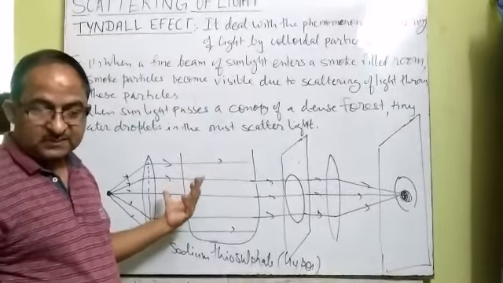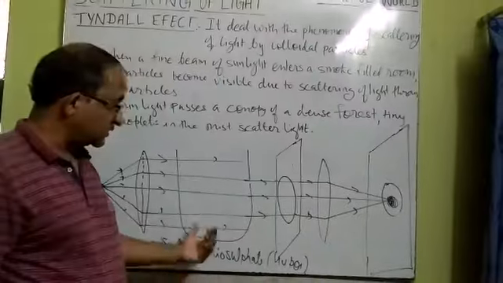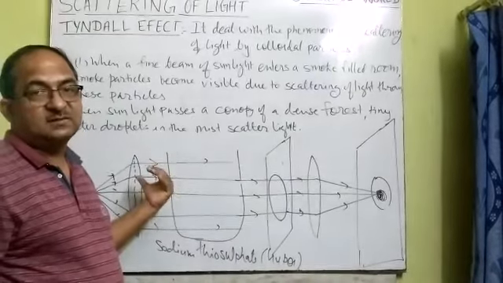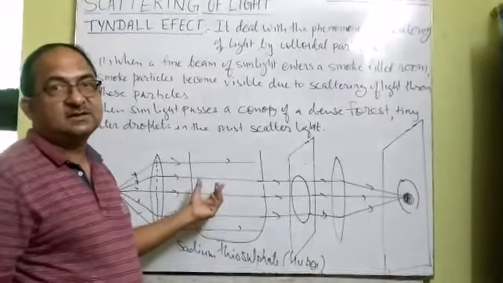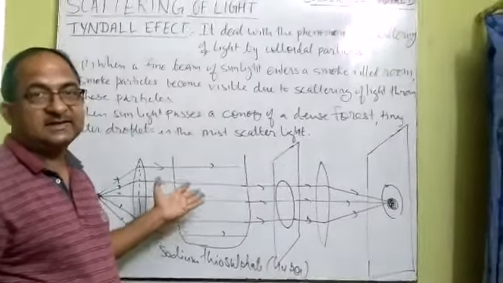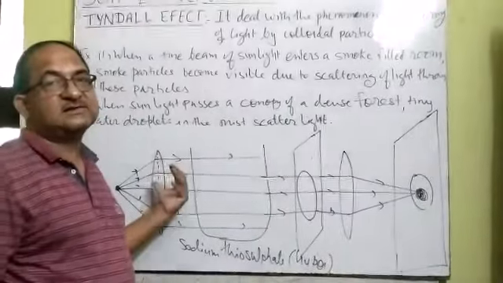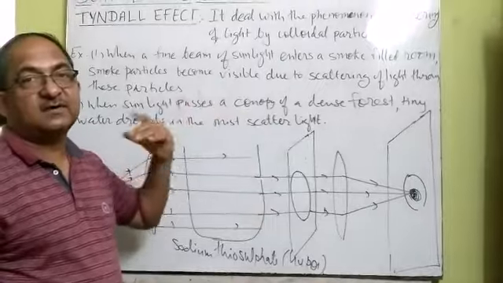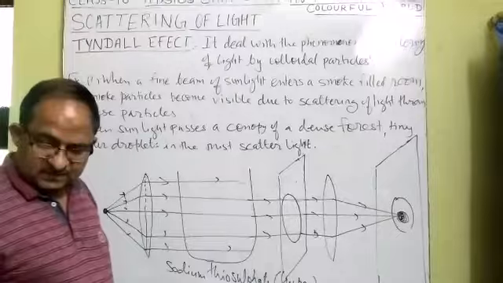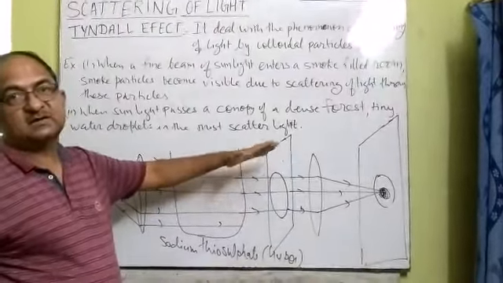So whenever larger particles are present in the solution, or we can say the colloidal solution, at that time the longer wavelength light is scattered towards us. But when the particle size of the solute is very small, just less than the wavelength of visible light, only the shorter wavelength light like blue is scattered towards us, and the rest of the colors are scattered away from us. So this is the reason the sun appears orange or red at sunset or sunrise.